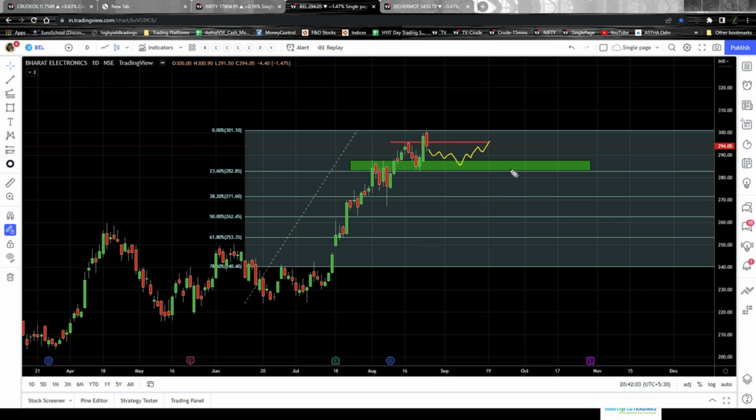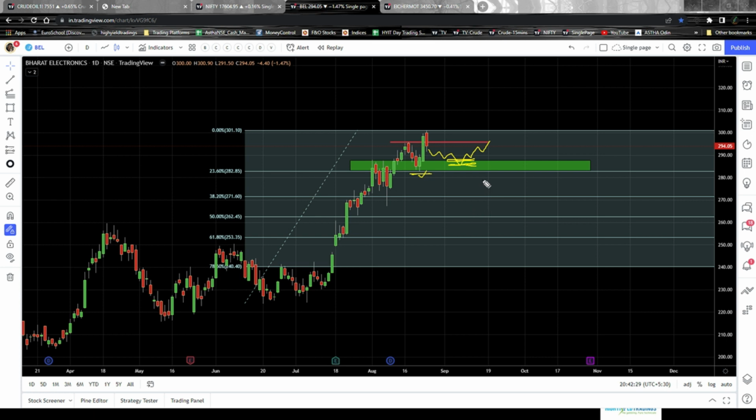Now, your entry should be at that point, wherever it is taking a support, either at this point or at this point. You can initiate a buy trade at these 2 points. Now, once you initiate a buy trade, your stop loss will be below the recent swing low, that is here, just below the recent swing low. Place the stop loss somewhere here.